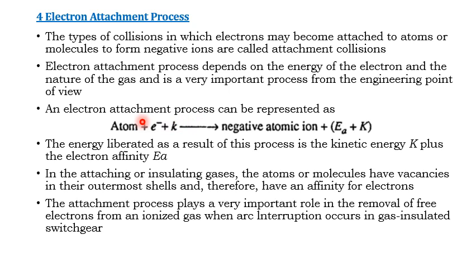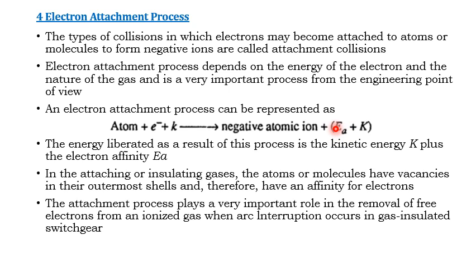Electron attachment process means the attachment of the electron with the atom. This is an atom, and it combines with the electron and the ion, and then it forms a negative atomic ion, with its kinetic energy as well as the electron affinity.